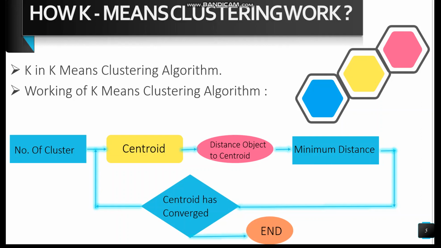Now let's discuss how the k-means clustering algorithm works. This clustering problem follows some steps. There are four different steps in the algorithm. Step 1: pick the number of clusters. Then pick a centroid. Calculate the distance from each object to the centroid. Group the data based on their minimum distance. And that's how the k-means algorithm works, as shown on the screen.